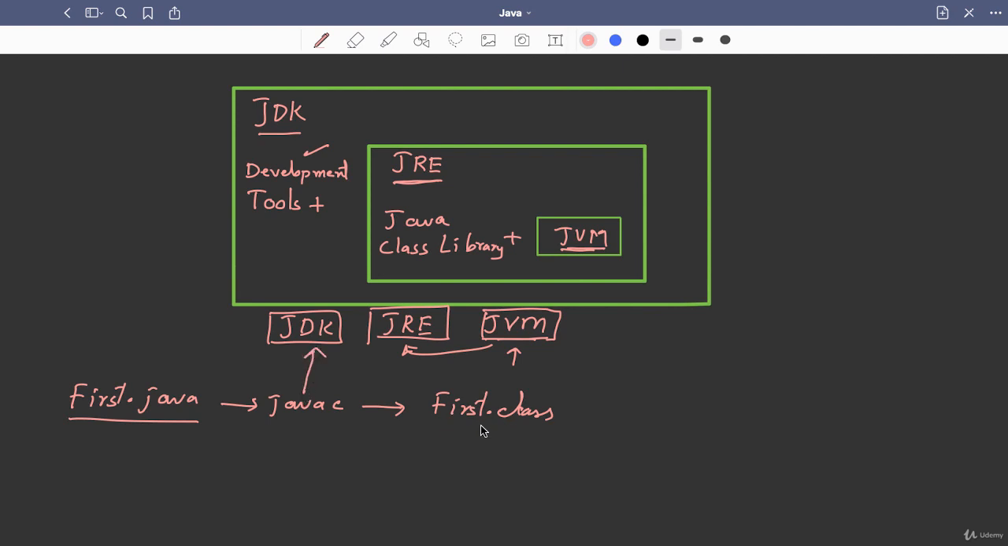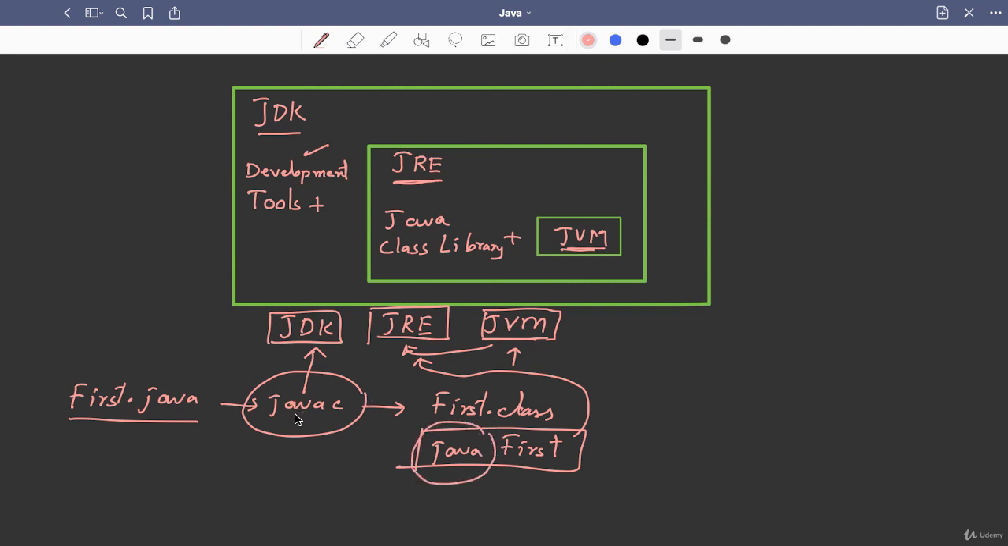Now for running this class file, we have to say java and mention the file name, that is first. This will execute the Java program. This is done by JRE, and internally it uses JVM. So for compilation, we say javac, and for execution, we use java. So javac is a development tool, and java starts the runtime environment. That is a part of the development tool only, but we specially call it JRE, and that is internally having JVM, right? So these are the three things that you must be familiar with.